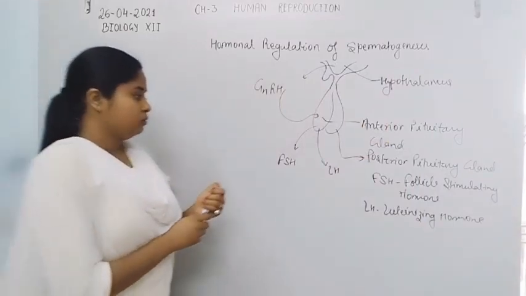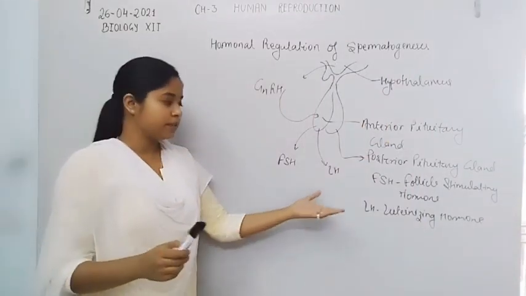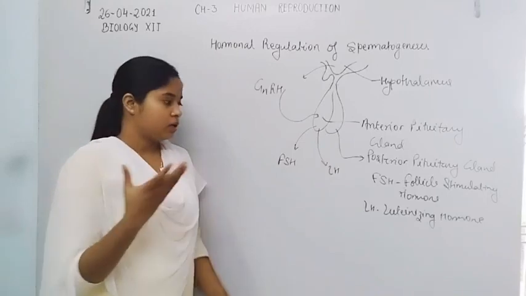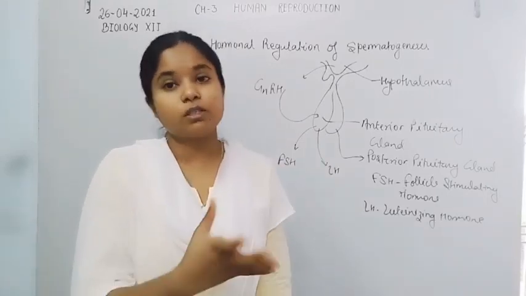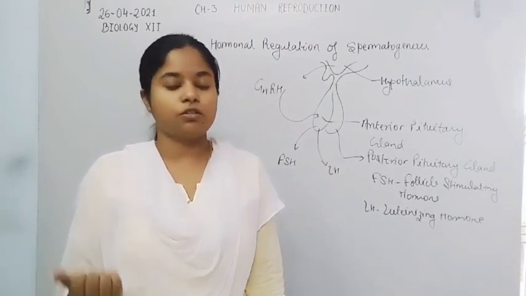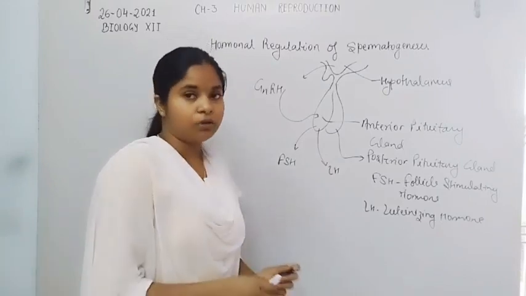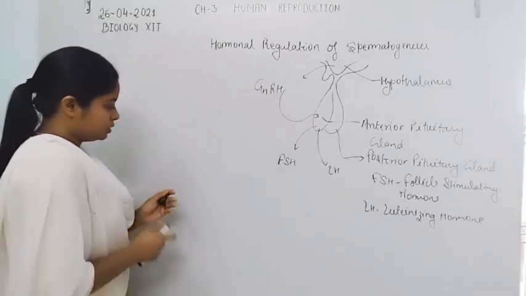The follicle stimulating hormone and luteinizing hormone both act on the seminiferous tubule for the proliferation and differentiation of the germ cells. So how do they act on the seminiferous tubule?